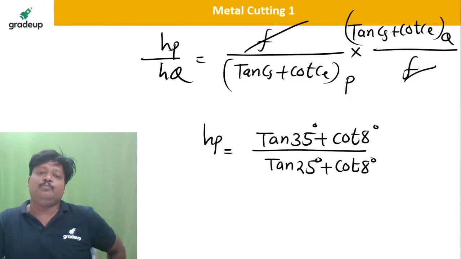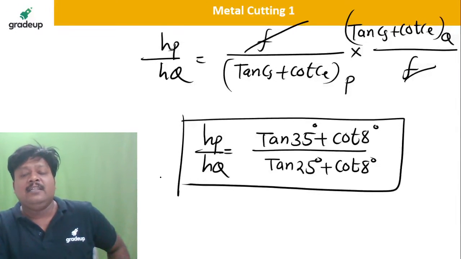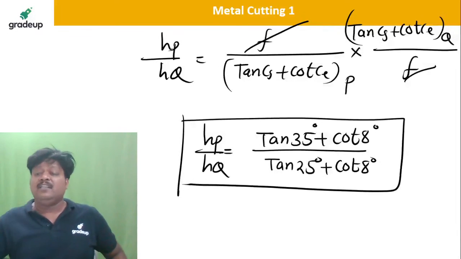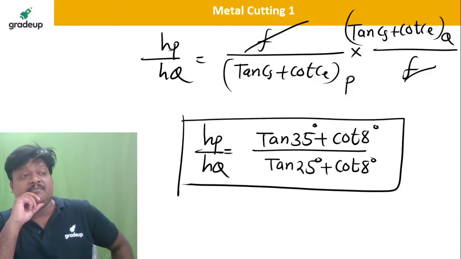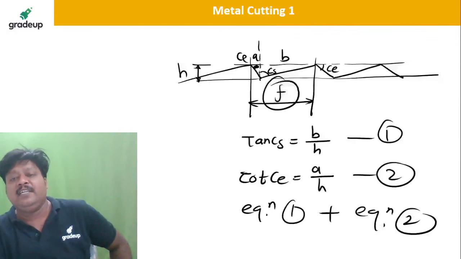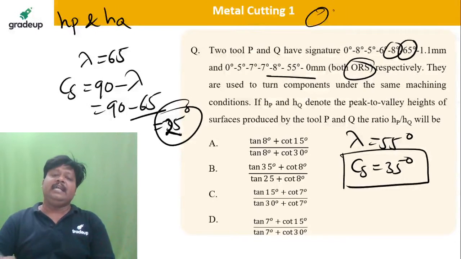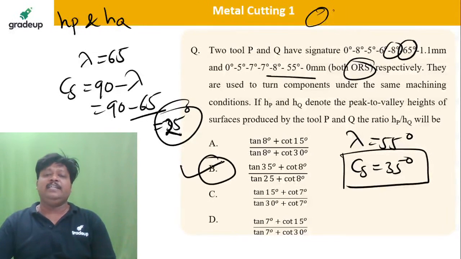So this is the ratio of peak to valley distance from which we are able to get the surface finish. And that is the reason why, dear students, you know that whenever we talk about the effect of the side or end cutting edge angles on some parameters, they are going to affect the produced surface finish, isn't it? Hope it is clear. So tell me what is the correct answer. So yes, B is the correct answer. Very good, very good.